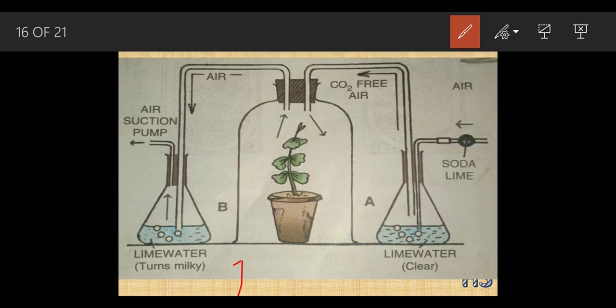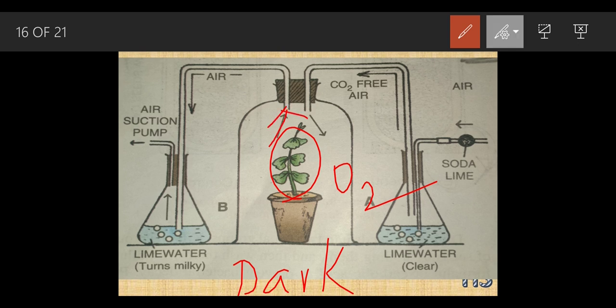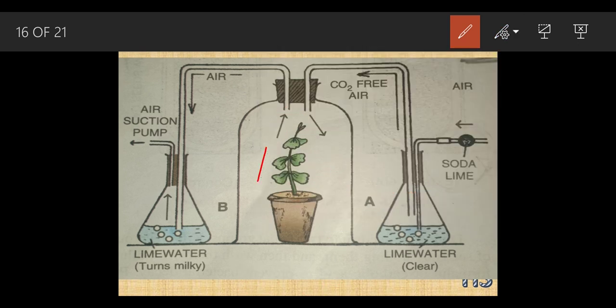As I said, this experiment was carried out in the dark. So this plant is going to take in oxygen, and we can see in this part an arrow moving upward. What is this gas? This gas is nothing but carbon dioxide.